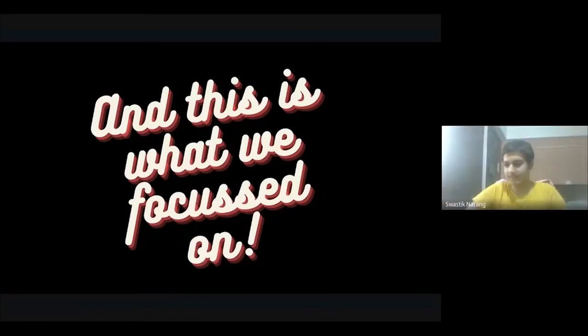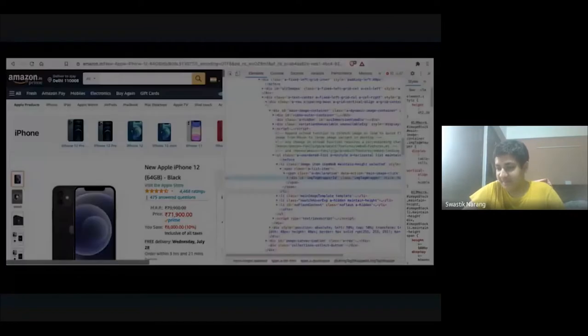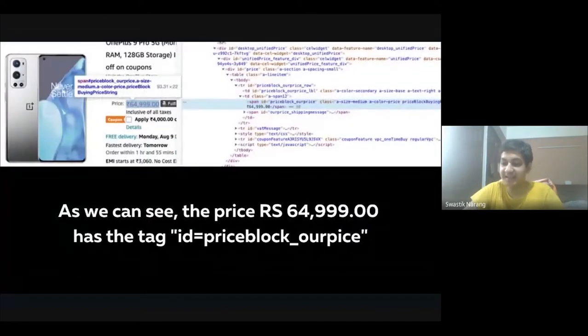Hello, I'm Swastik, and this is what we focused on. Here is a screenshot of Amazon. On the right side, we have opened a panel that allows us to see the code written to make the web page. This is where we made our code extract details of this web page. Here in the tag ID price block RPrice, the cost of the item is stored. Here we extract the cost and display it in our code.